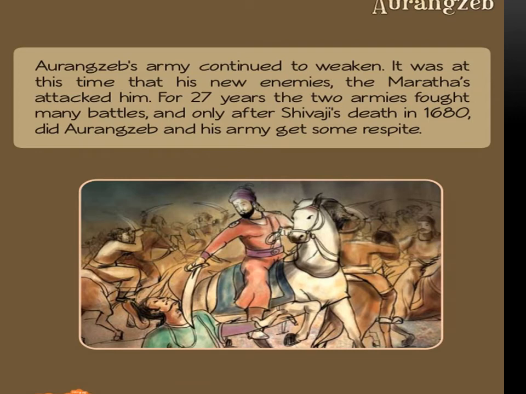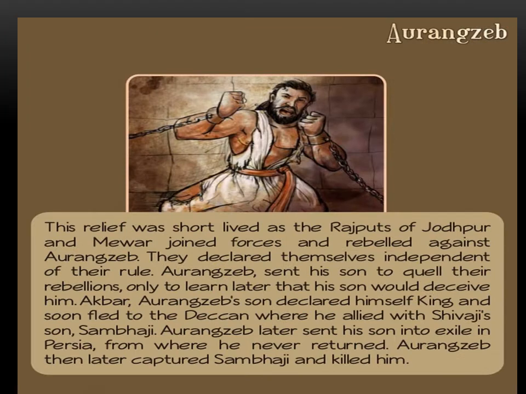It was at this time that his new enemies, the Marathas, attacked him. For 27 years, the two armies fought many battles, and only after Shivaji's death in 1680 did Aurangzeb and his army get some respite. Respite means a short period of rest or relief from something difficult or unpleasant. This relief was short-lived as the Rajputs of Jodhpur and Mewar joined forces and rebelled against Aurangzeb. They declared themselves independent of his rule.